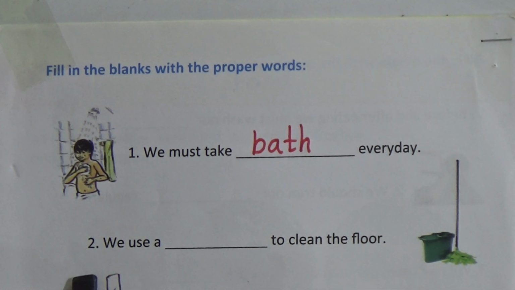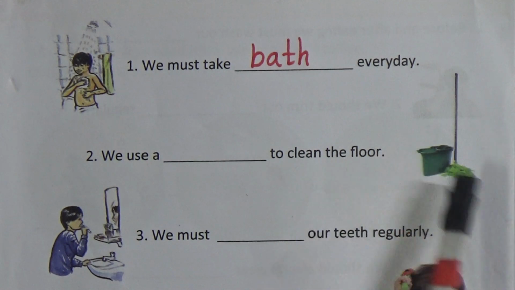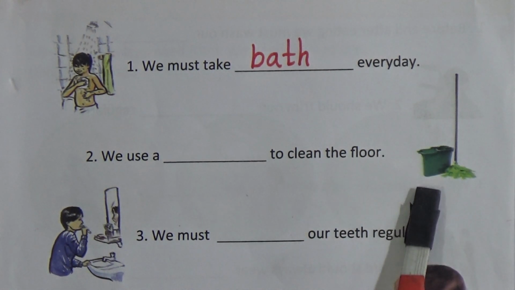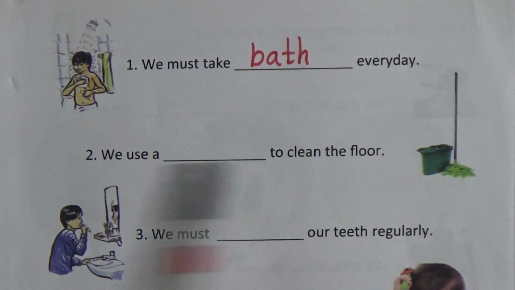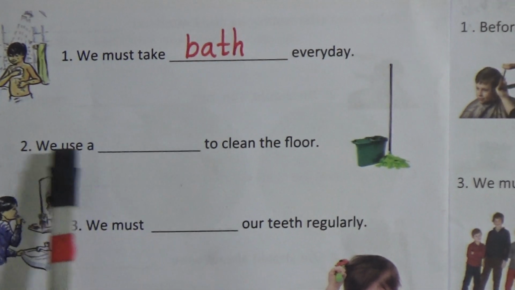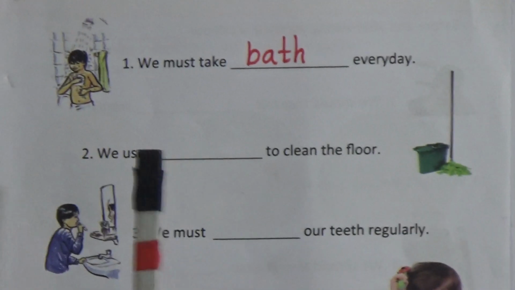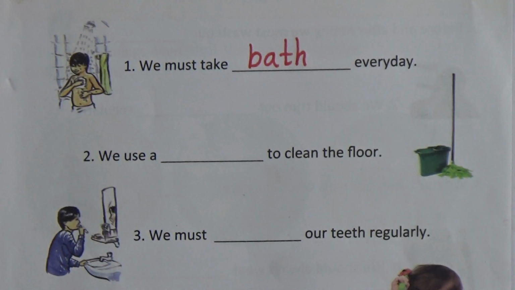2 number, we use dash to clean the floor. Look at here, this is a picture of a mop, and we use this mop for cleaning our floor. So here will be the word mop. From this box, here is written mop.